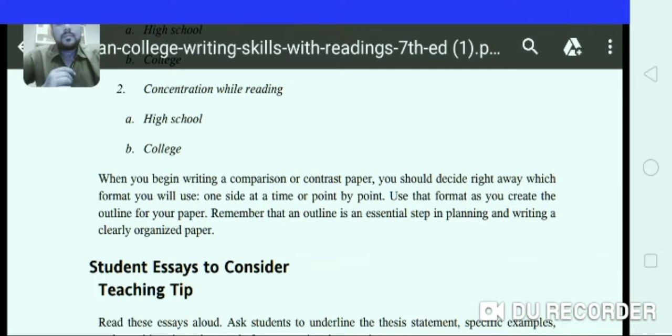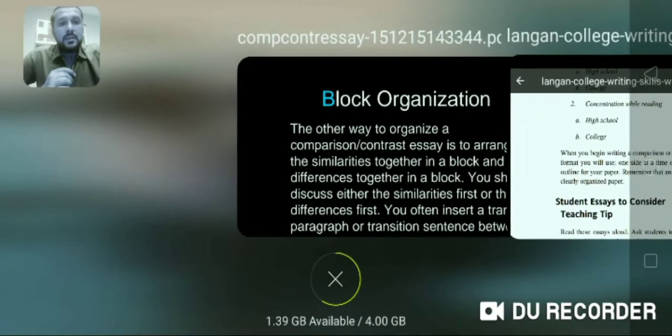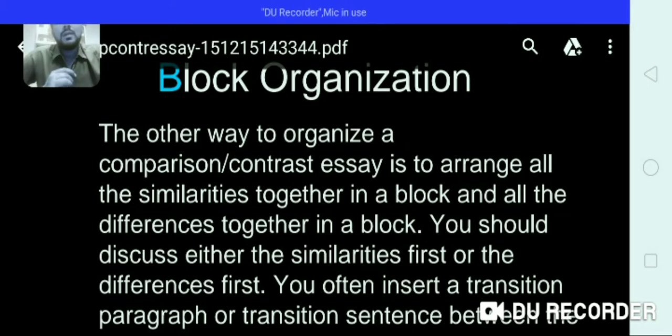When you begin writing a comparison or contrast paper, you should decide right away which format you will use: one side at a time or point by point. Another one is a block format. I will tell you first, let me go to this point, block organization or block format of your